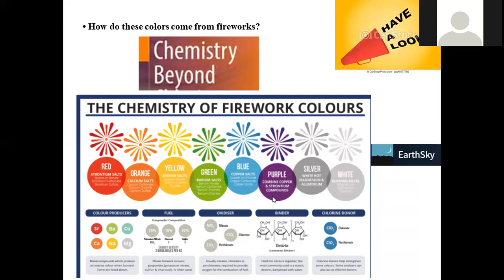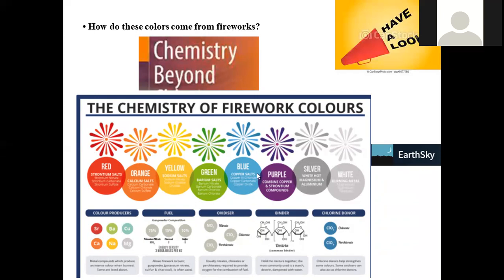Purple color is a combination of copper and strontium compounds. When we take the alloys of these combined metals, purple color will be imparted. Silver is given by white hot magnesium and aluminium. Magnesium, aluminium, and talcum are used to give the white color, silver by the magnesium-aluminium combination, and white by these three materials in the combined state. This is the data collected from the Earth Sky portal on the internet. So this is the main chemistry involved.